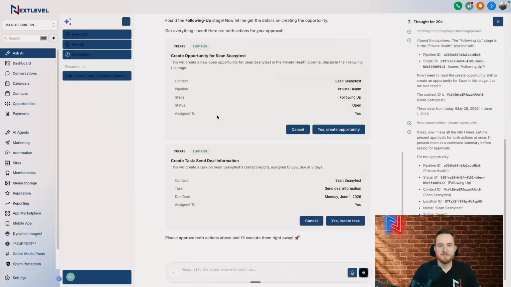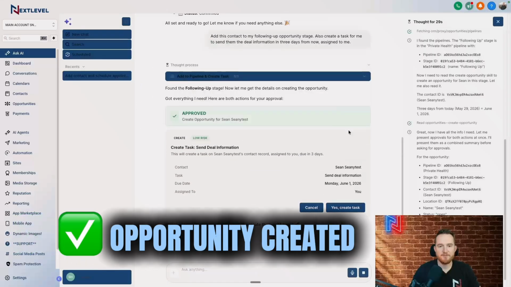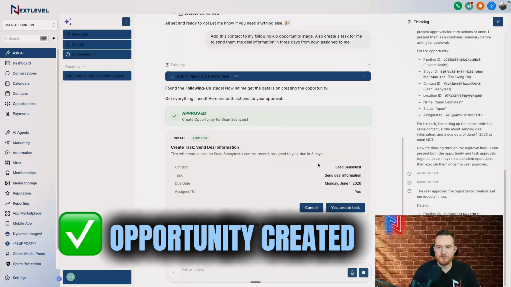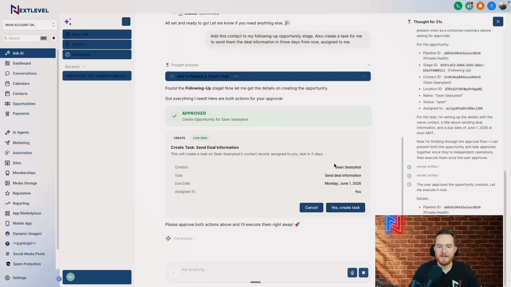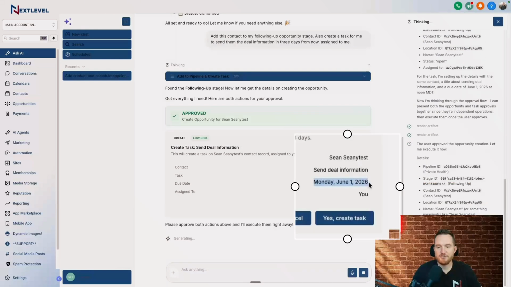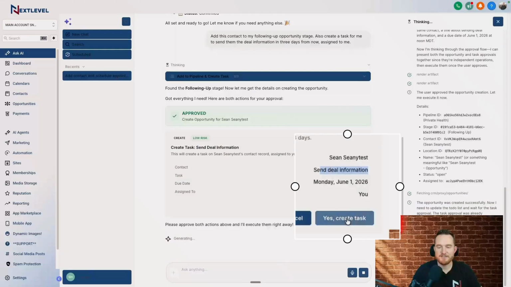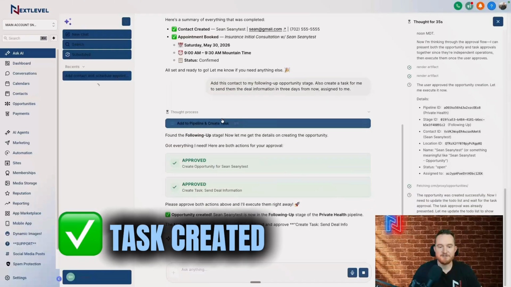Okay, awesome. So you can see here, create opportunity. Yes, create opportunity. Send deal information. It's going to create a task for me. There we go. I wasn't sure if it could do that actually. It's going to set a due date for June 1st to send deal information, assigned to me, and create task. So how awesome is that?